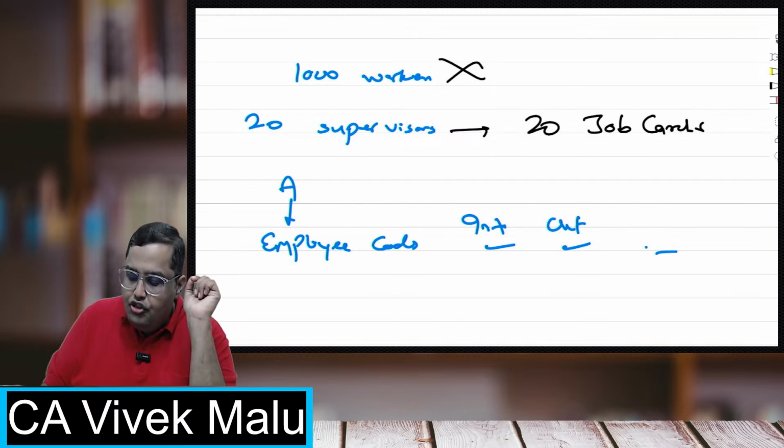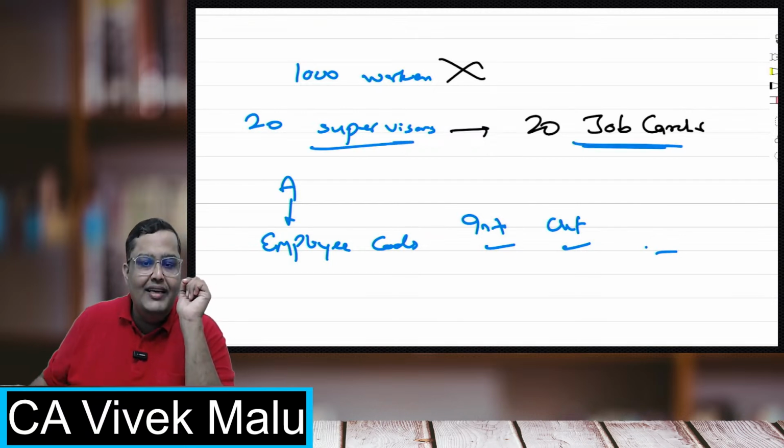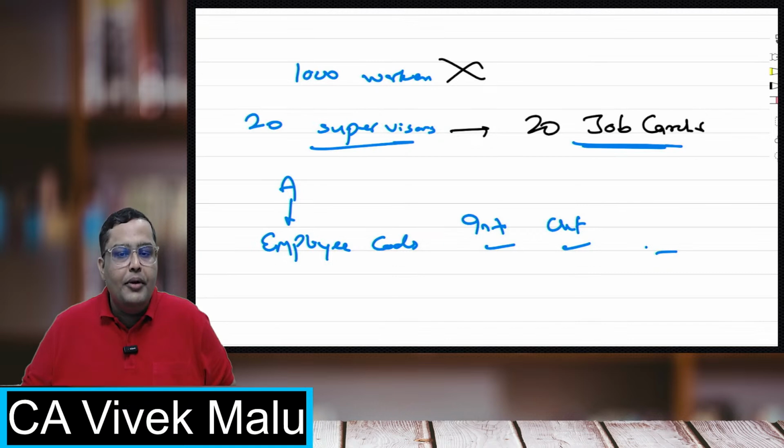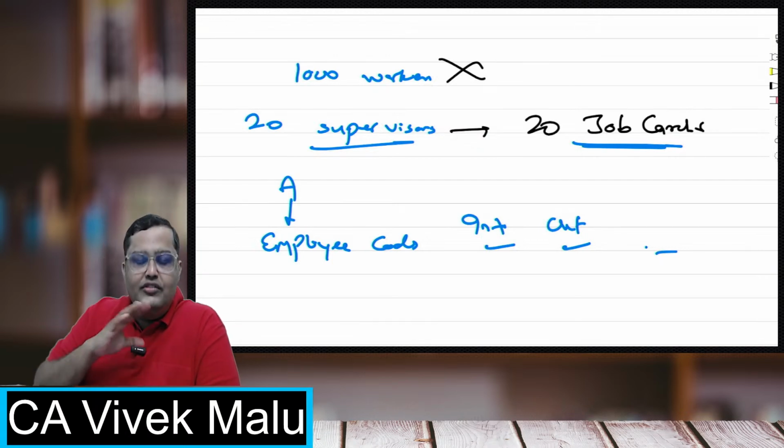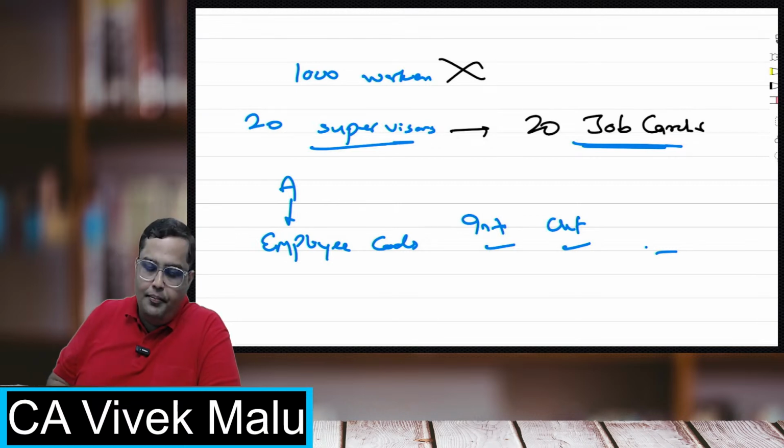So here, the job cards are maintained by the supervisors and only 20 job cards will be made, which will be a very easy thing. Now the supervisors will keep track of who is attending their jobs, what their in time and out time was, and their initials will always be kept with them. Everybody clear with this? Any doubts?